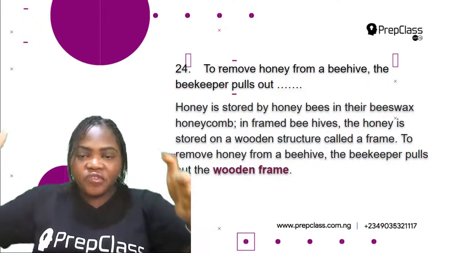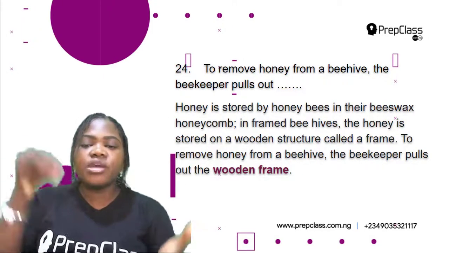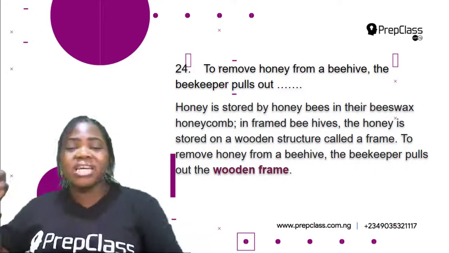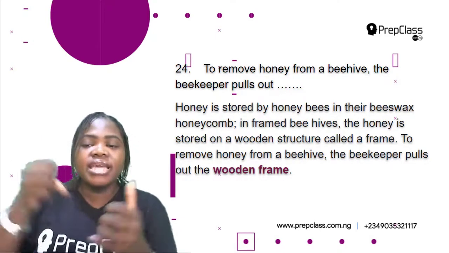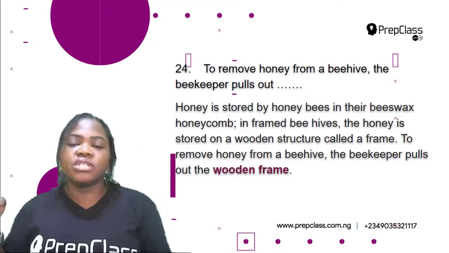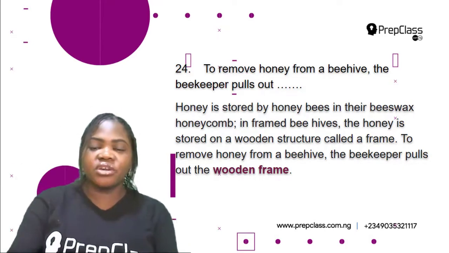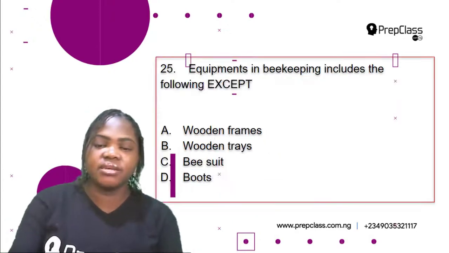To remove honey from a beehive, the beekeeper pulls out the wooden frame because this is where the honey is stored. All right, so the correct option is D, wooden frames.